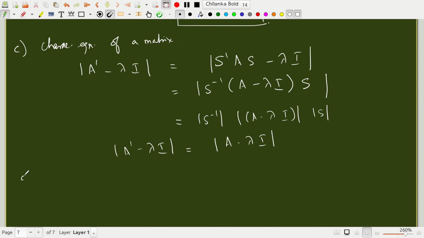And similarly we can show that the trace of the matrix in one basis is the same as the trace of the matrix in a different basis. So these are called invariants of the matrix or the operator, in the sense that they don't depend on the basis in which you represent the matrix or operator. It is independent of the basis.